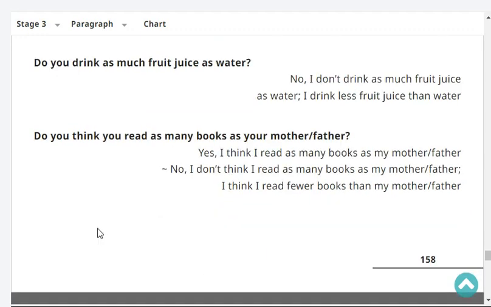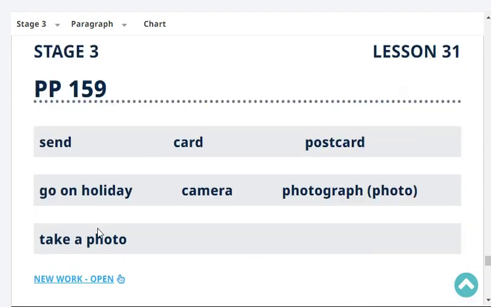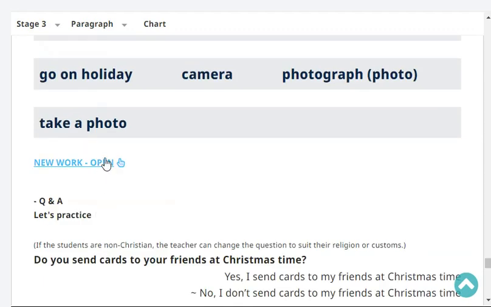Do you think you read as many books as your mother? Yes or no? No, I don't think I read as many books as my mother. I think I read fewer books than my mother. Very good. Next, repeat stand.